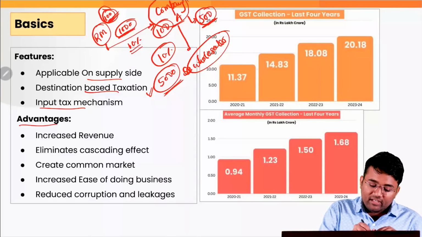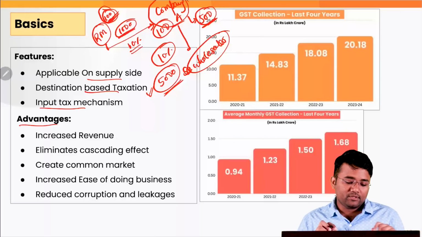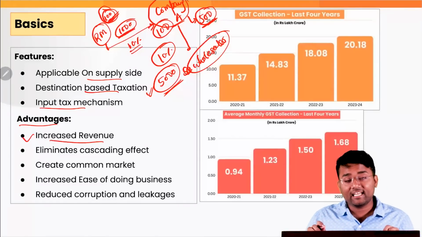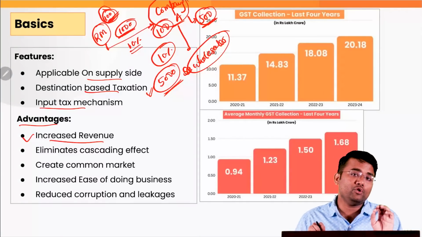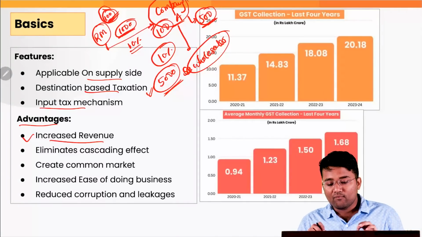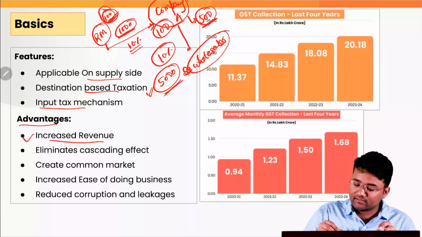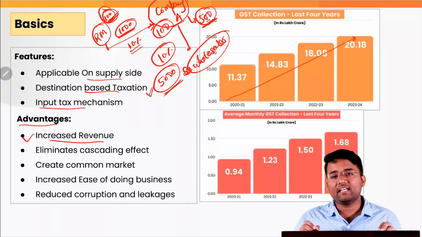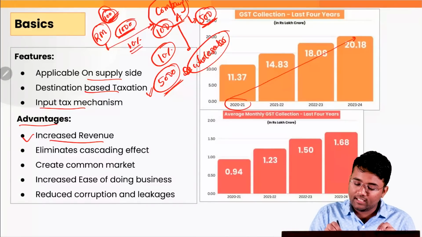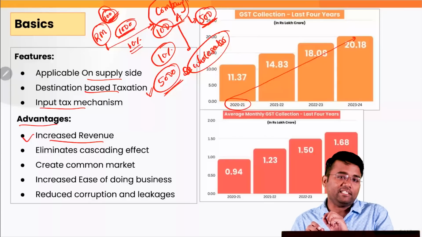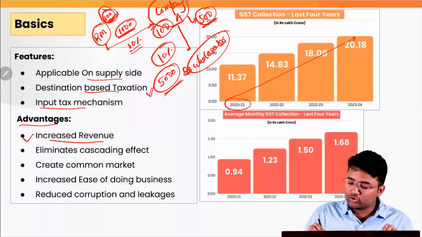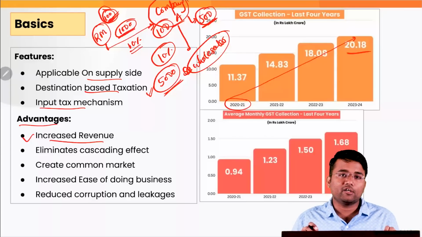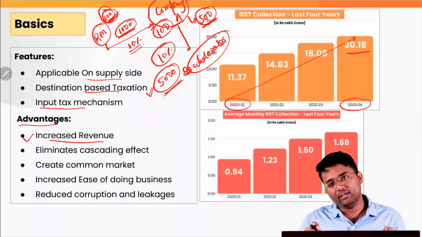Then if we talk about various advantages, it helps in increasing the revenue. It has actually increased the revenue of the central government. For example, you can see that there has been a consistent increase in the revenue of the government since the 2021 financial year, and this was almost 20.18 lakh crore in financial year 23-24.